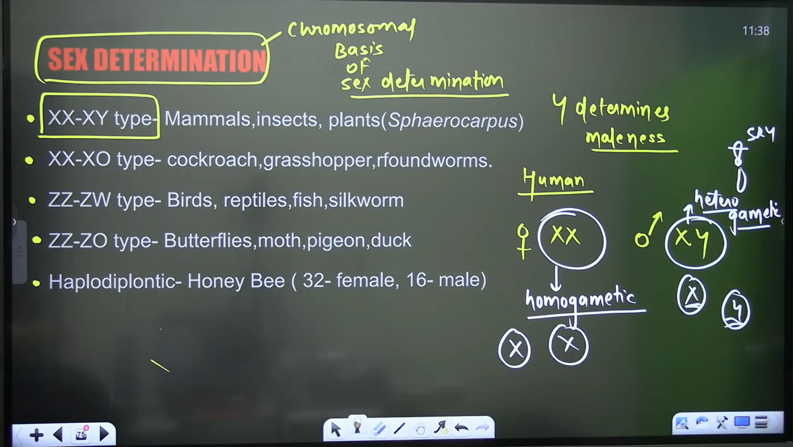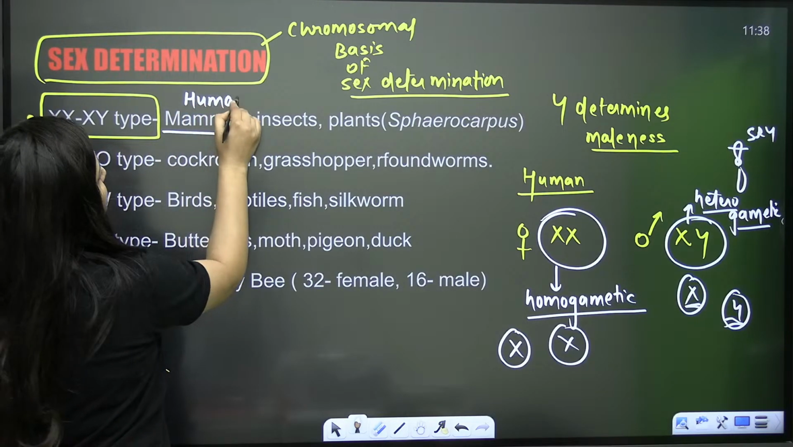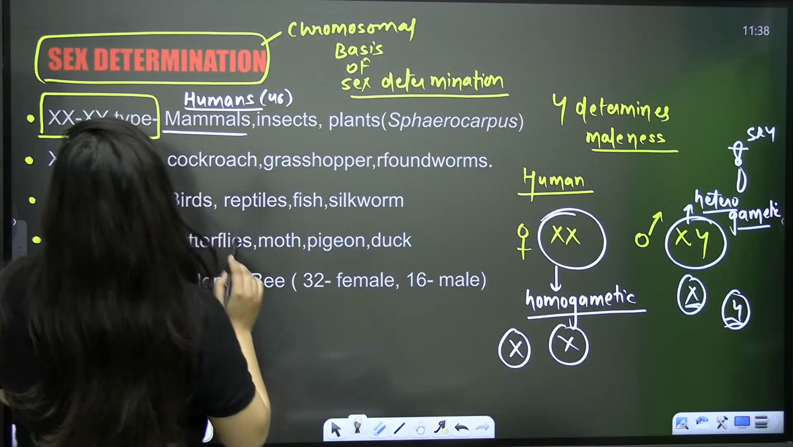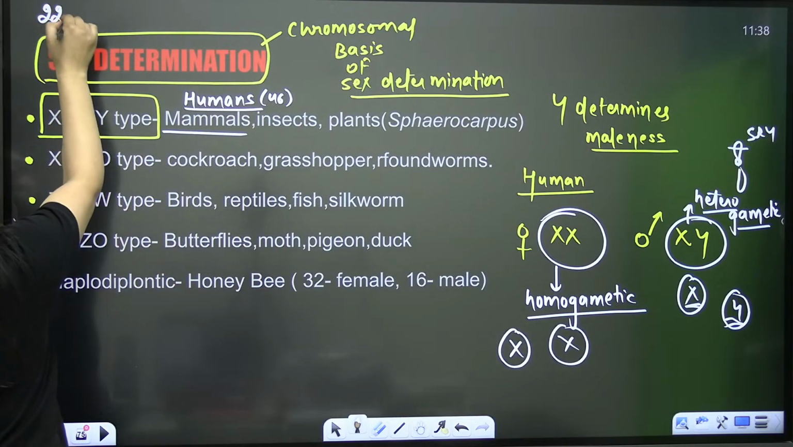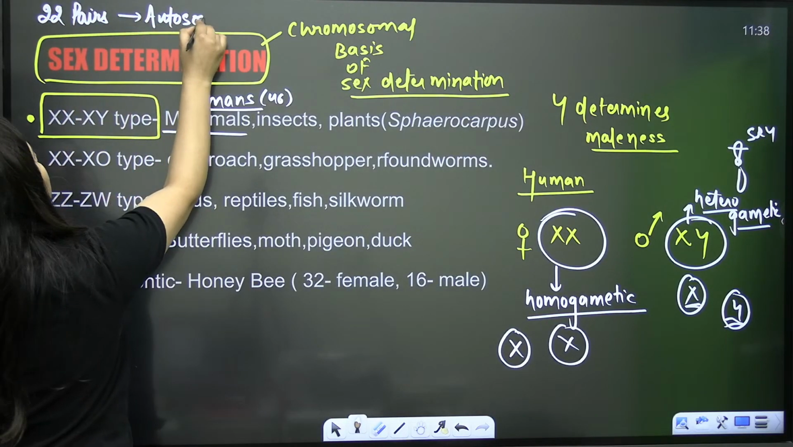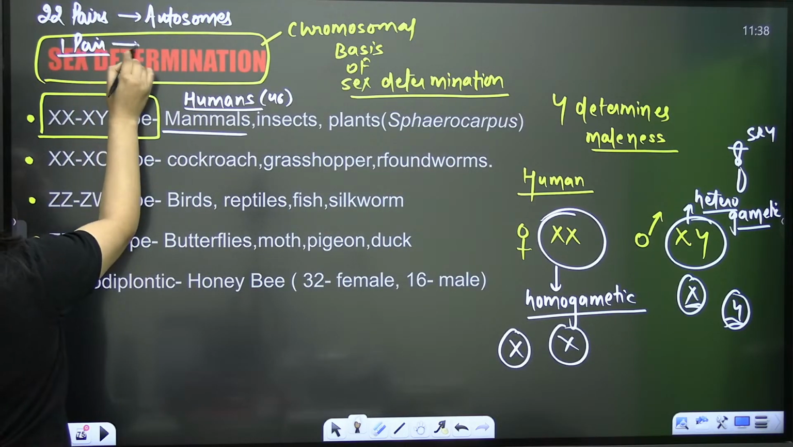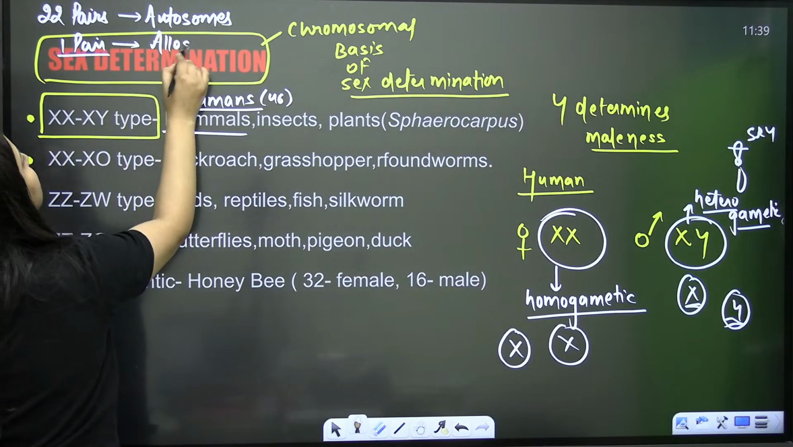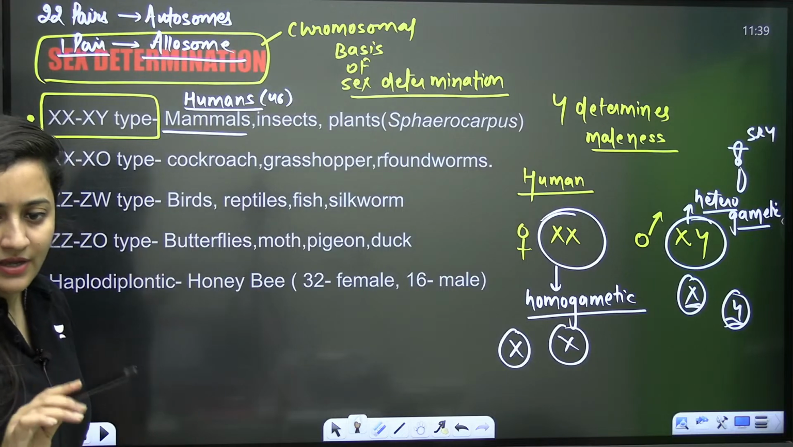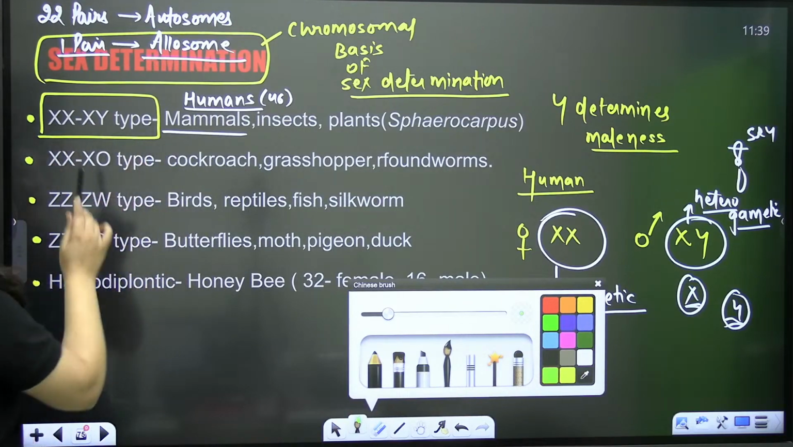Sure. So if I'm talking about mammals, like humans, 46 chromosomes are there. So can I write it? Yes, see, 22 pairs in our case are autosomes. Your normal body chromosomes are known as autosomes, and that one pair which is going to determine the sex of that individual is the allosome. For sex chromosomes, we use the word allosome. Are you getting it?